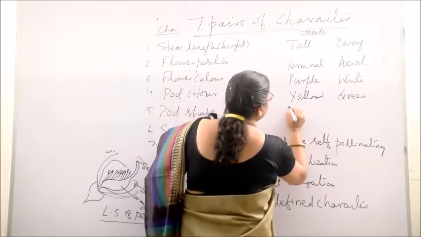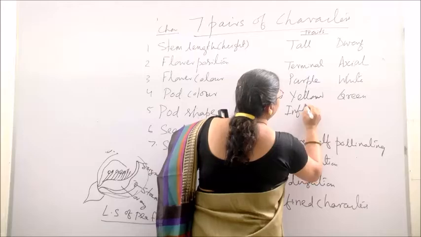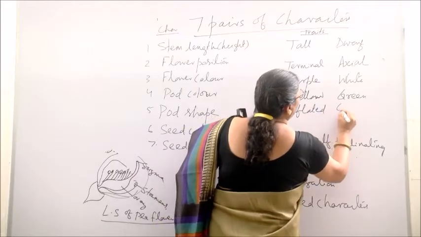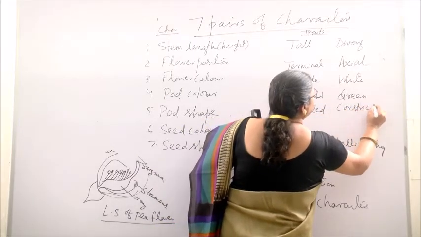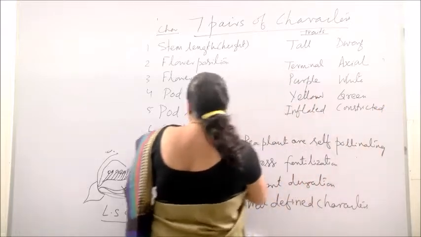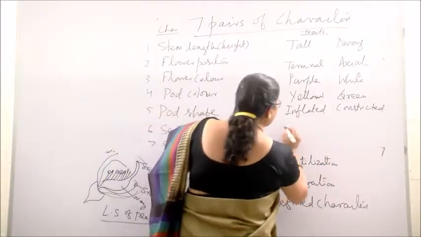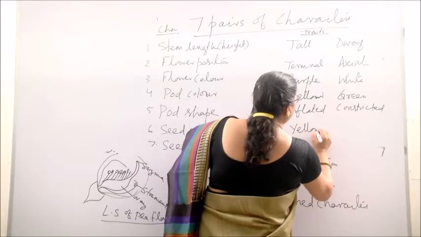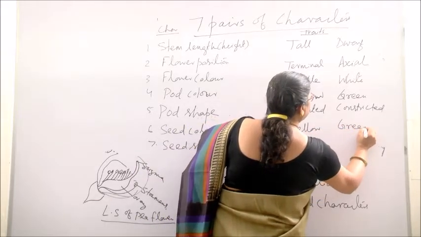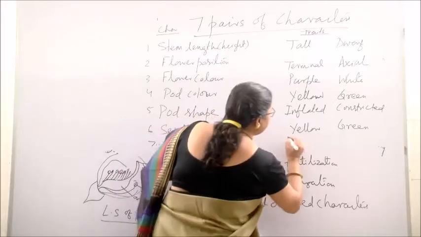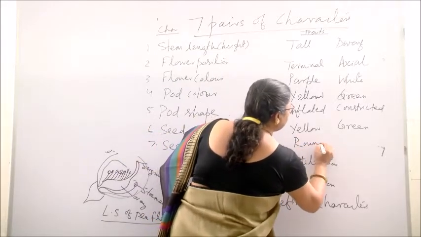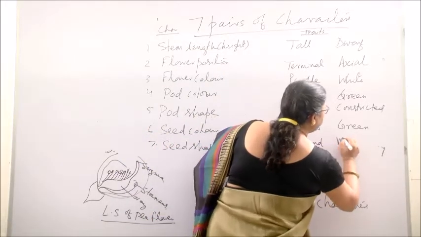Similarly, pod shape may be inflated or constricted. Then seed color, similarly these are yellow and green, and seed shape, they may be round or smooth and wrinkled.